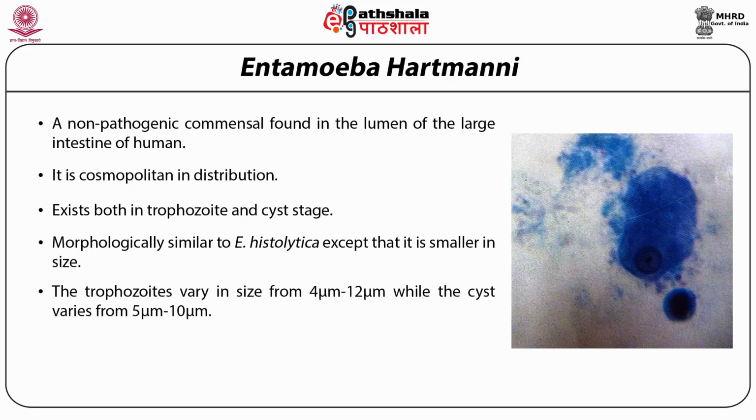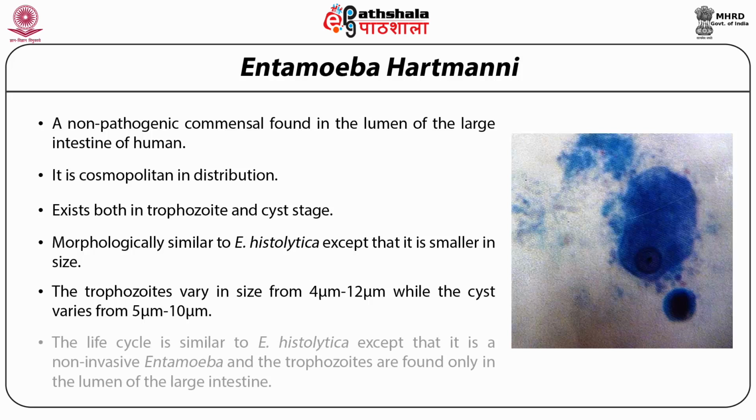The trophozoites vary in size from 4 μm to only 12 μm, while the cyst varies from 5 μm to 10 μm. The trophozoites do not ingest erythrocytes. The life cycle is also similar to Entamoeba histolytica, except that it is a non-invasive Entamoeba and the trophozoites are found only in the lumen of the large intestine.